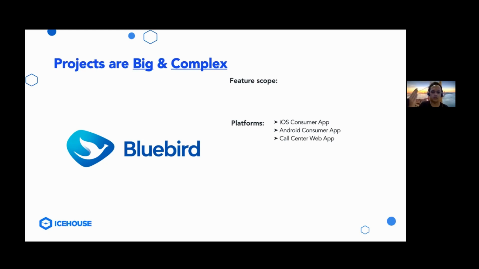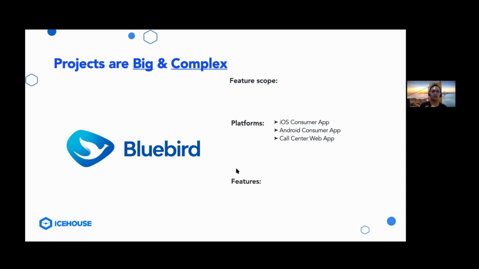And for all of these platforms, there's a lot of work being put in to develop on 3 of these platforms, and all of these platforms interact with one another too, which makes the project a bit more complex. And that's in terms of platform. And what about in terms of features? In terms of features, there are lots of complex features in Bluebird.